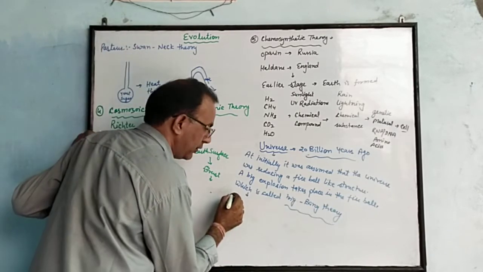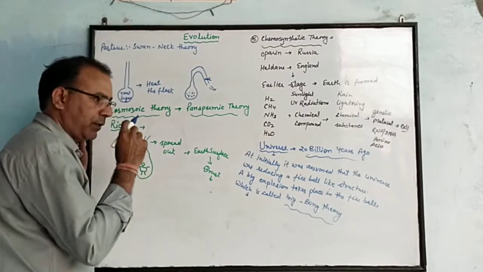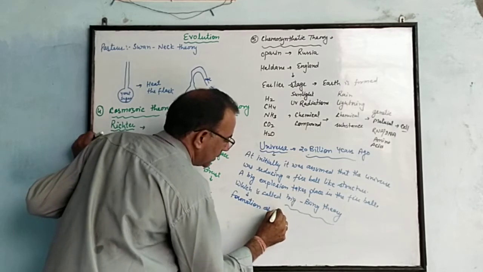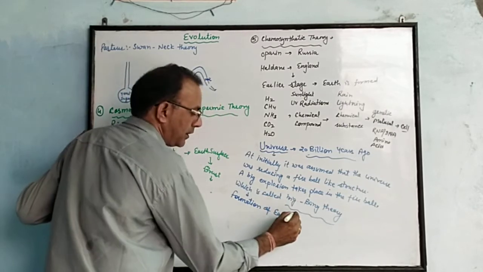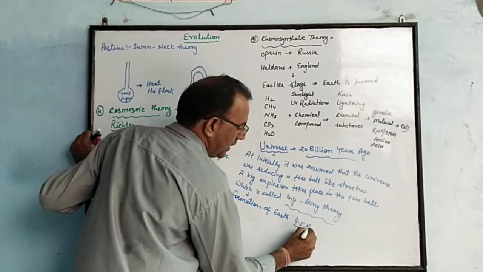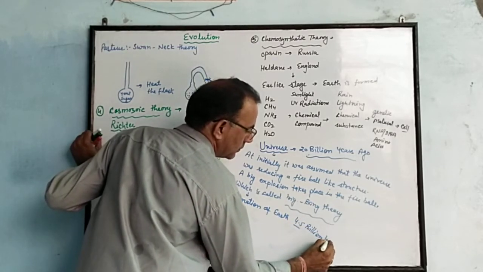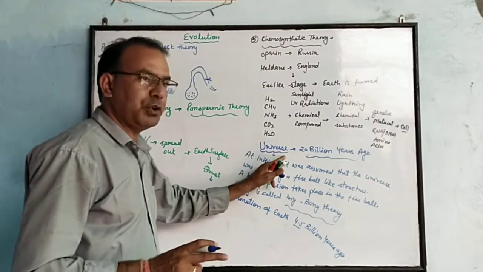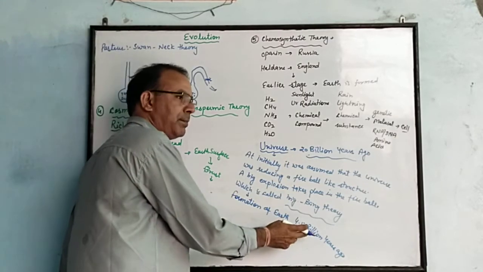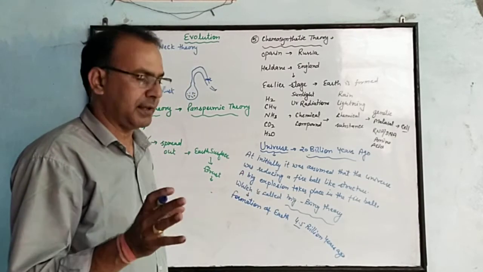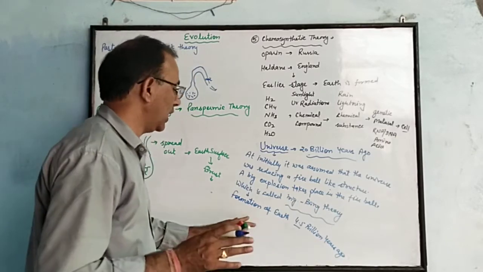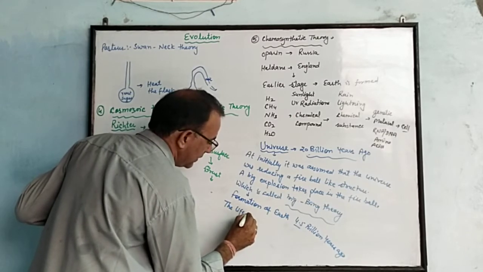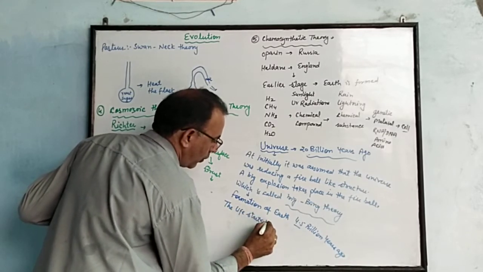Life started on the formation of earth, nearly 4.5 billion years ago. 20 billion years ago the universe was produced, and 4.5 billion, meaning 4 billion 500 million years ago, the earth was produced. Life started on earth.